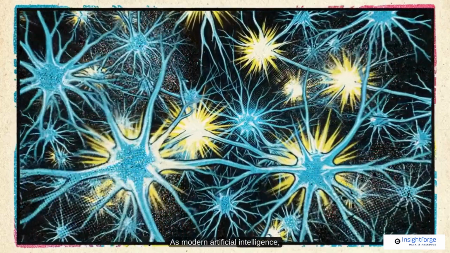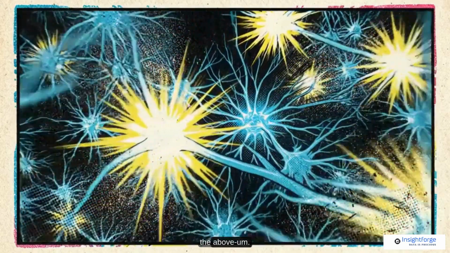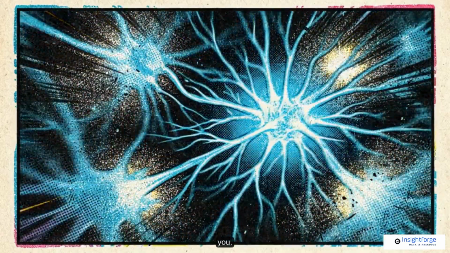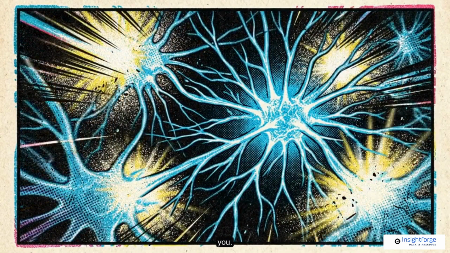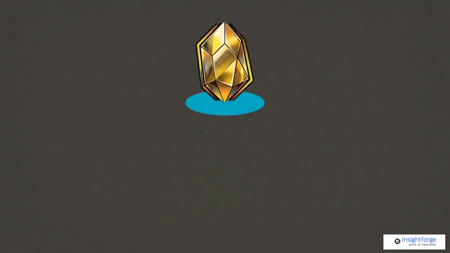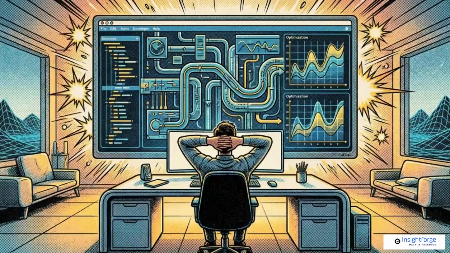As modern artificial intelligence scales to billions of parameters, brute force testing becomes mathematically impossible. Intelligent search is the only viable path forward. Exhaustive search is dead. By utilizing automated probabilistic mapping, you step away from being a manual dial turner and become the architect of a self-learning system.